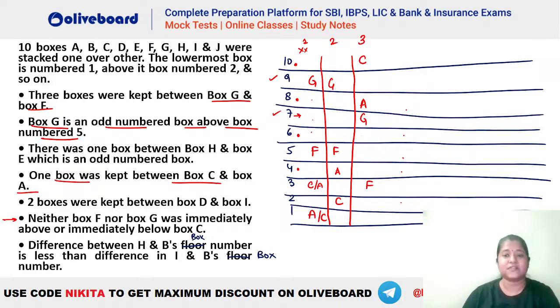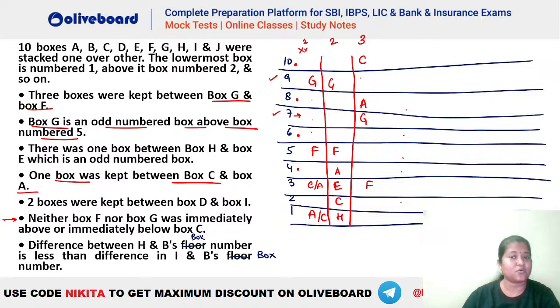अब second case में देखो, where should we have H? 9 is already taken. 7 not possible again, because if you place H here, E here, then you will not be able to place H. 5 is already taken. 3 में place कर सकते हो because E has to be an odd numbered box, so E will be here in this case and H at a gap of 1 will be like this. So this is your E and H.